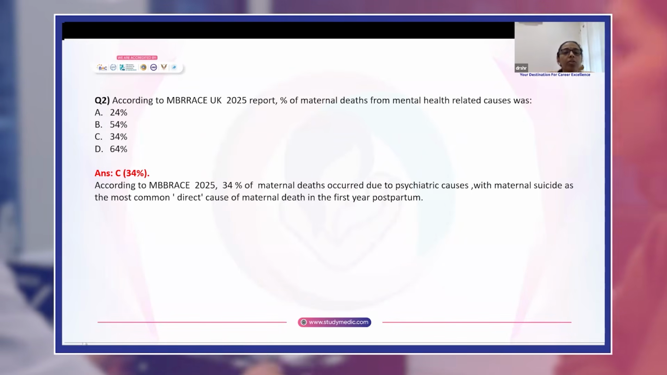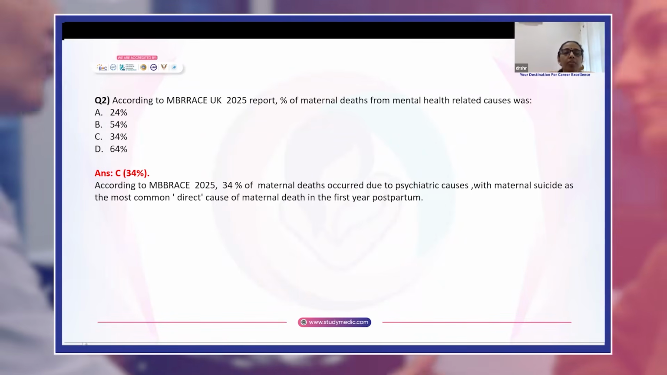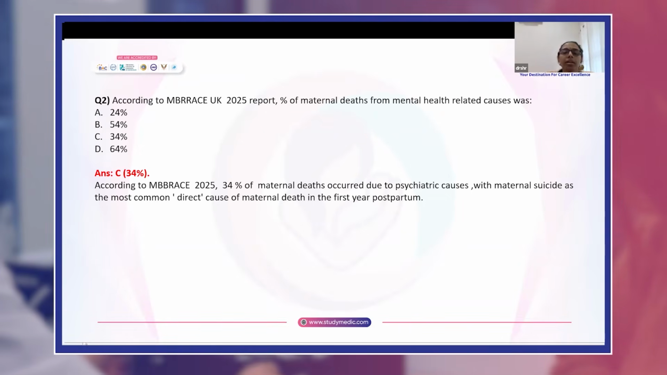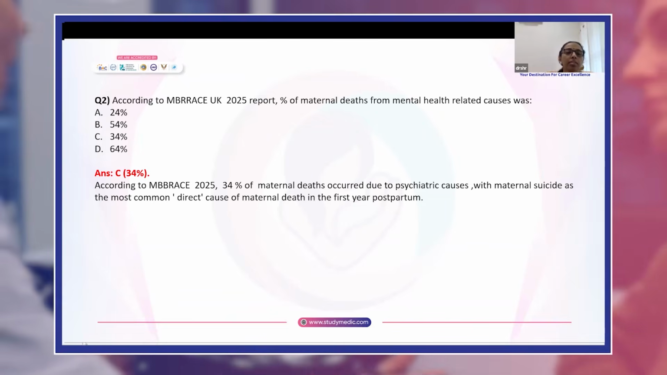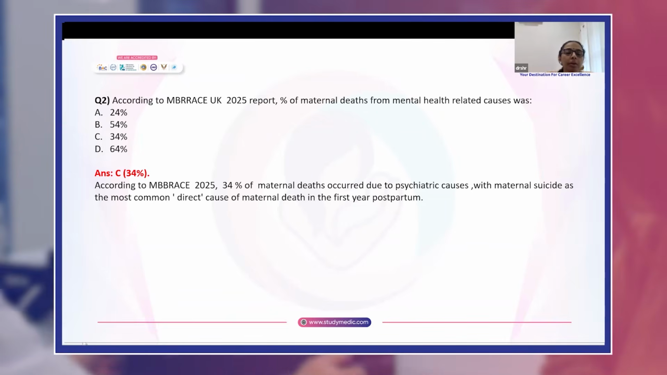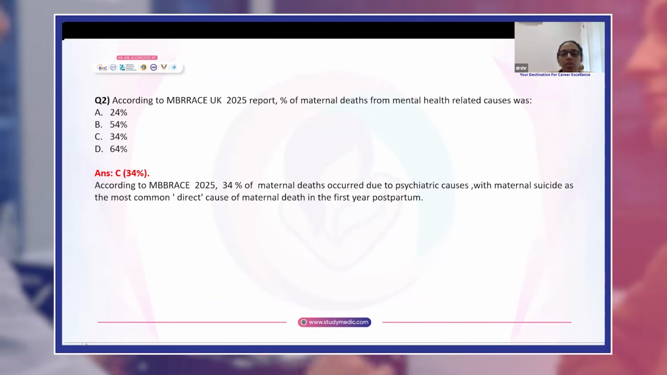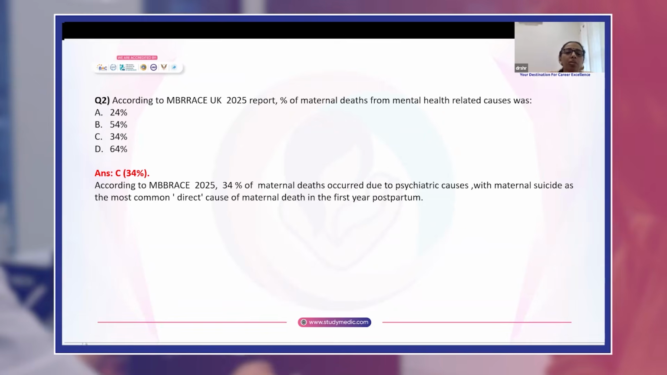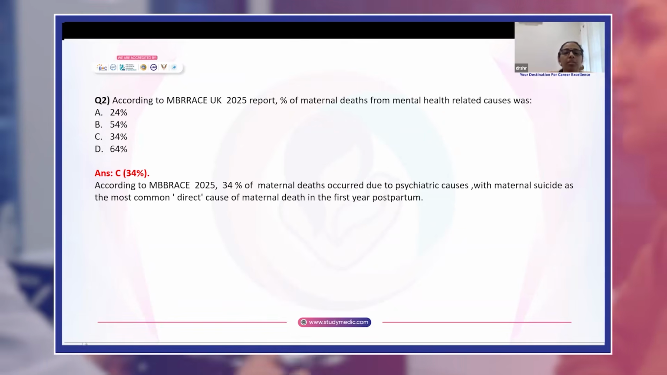Coming to question 2, according to Embrace UK 2025 report, what percentage of maternal deaths were from mental health related causes? Answer is C, 34%. According to Embrace 2025, 34% of maternal deaths occurred due to psychiatric causes, and with maternal suicide as the most common direct cause of maternal death in the first year postpartum.